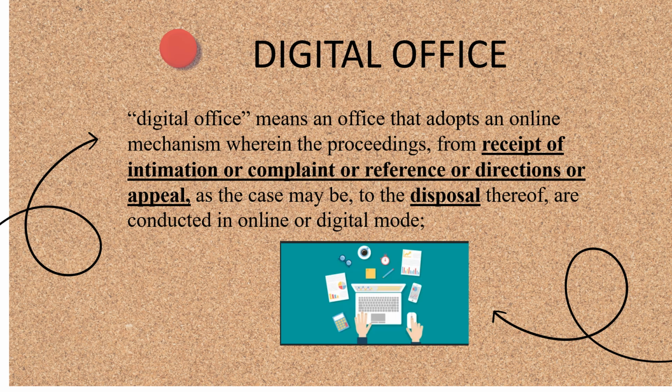So friends, we will just try to understand this vis-a-vis the traditional office approach. Now, in case of traditional office, what used to happen is that when a person had to file a complaint, he had to go to the office or send a postal mail. But now what happens in case of digital office is that the person logs into the department website and submits the complaint through an online form.